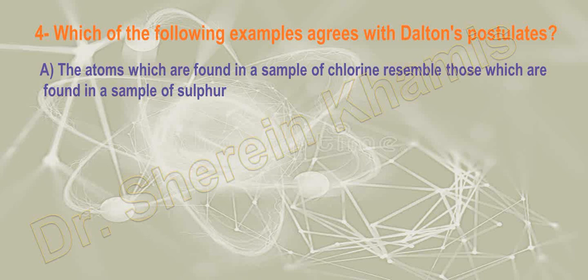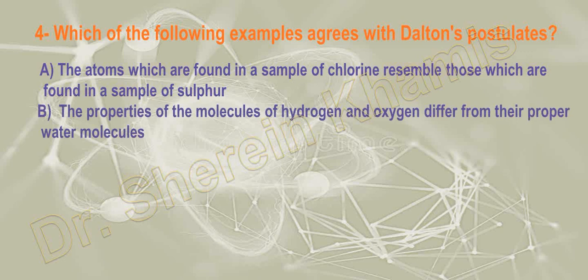Do you think that here, if we have two substances, here we have chlorine and the second one sulfur, do you think that the atoms in general may be in the shape similar to each other? No, it's not similar to each other. The second one: the properties of molecules of hydrogen and oxygen differ from their proper water molecule.